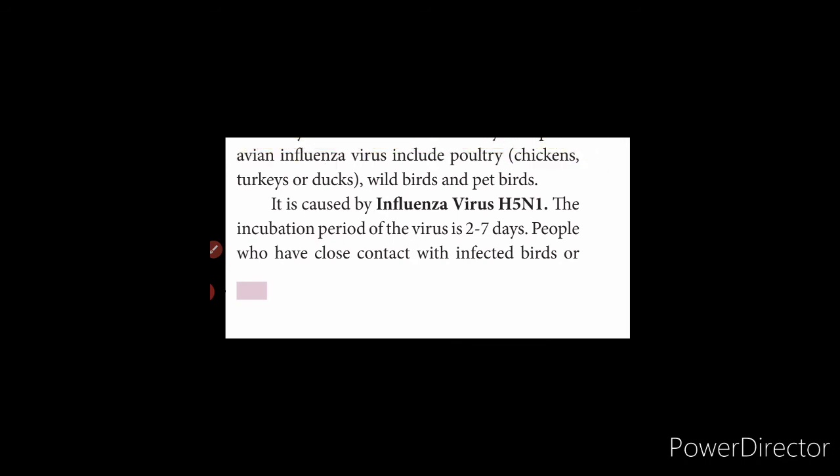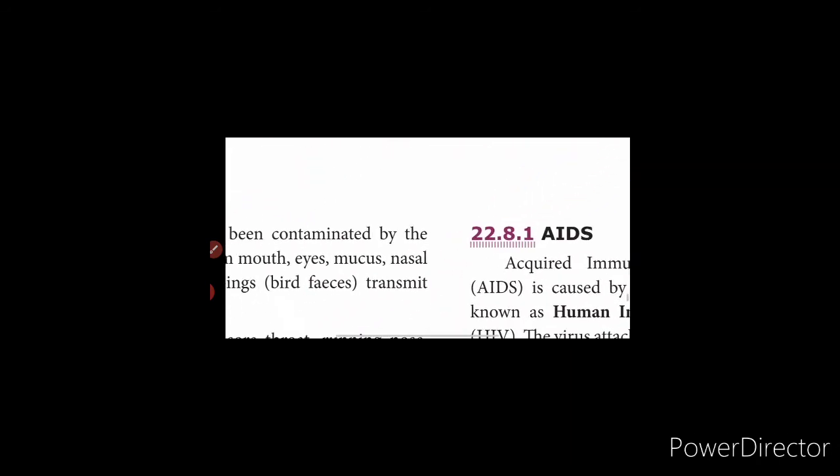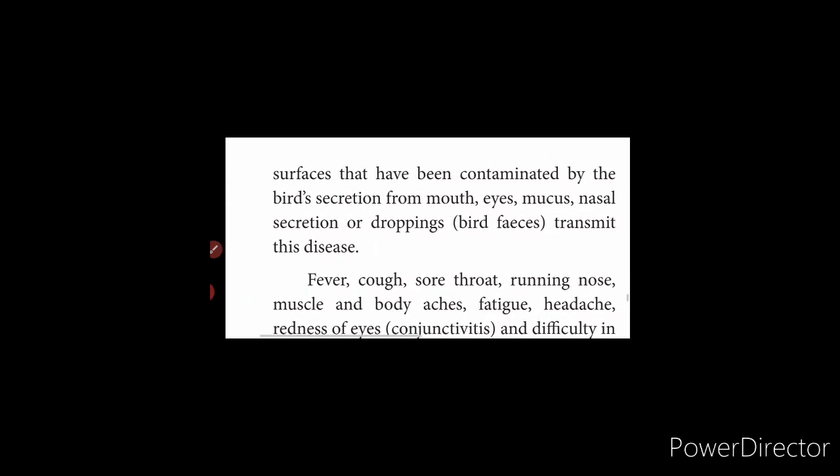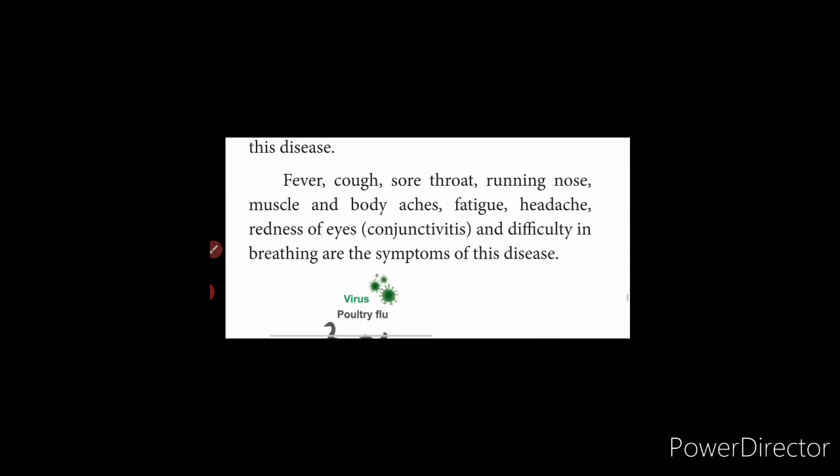People who have close contact with infected birds, or with surfaces contaminated by bird secretions from the mouth, eyes, mucus, nasal secretions or droppings, transmit this disease. The symptoms are fever, cough, sore throat, runny nose, muscle and body aches, fatigue, headache, redness of eyes, and difficulty in breathing.